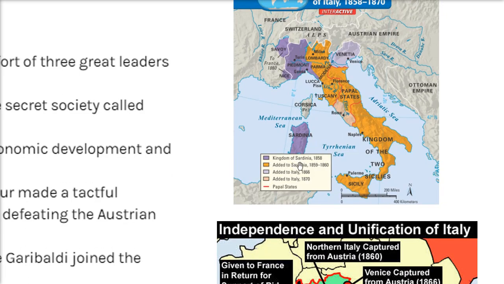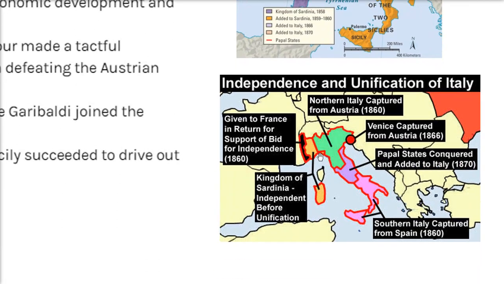This was the Kingdom of Sardinia, and this part is added to Sardinia, and this now was added to Italy, phase wise: 1858, then 1859-60, then 1866, 1870, and finally the Papal States. And this is the independence and unification of Italy. I'll tell you one by one.